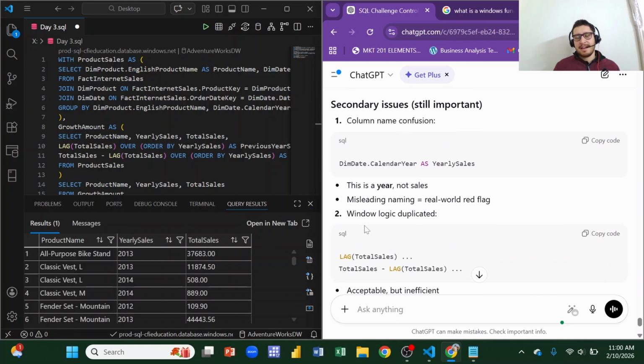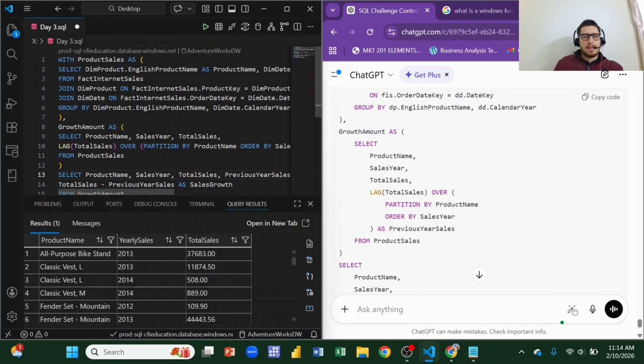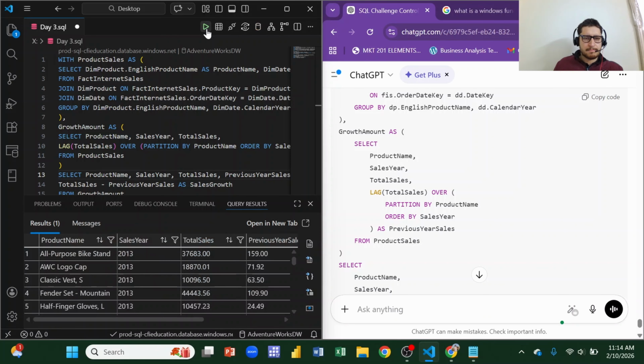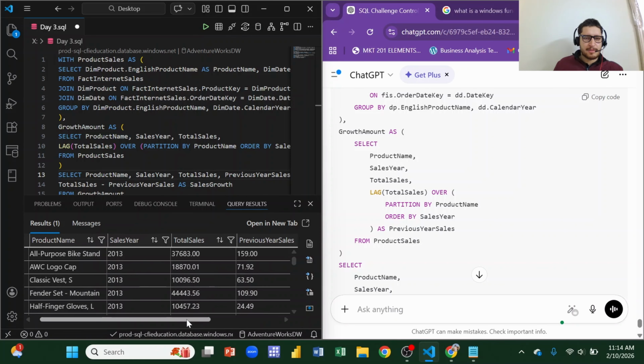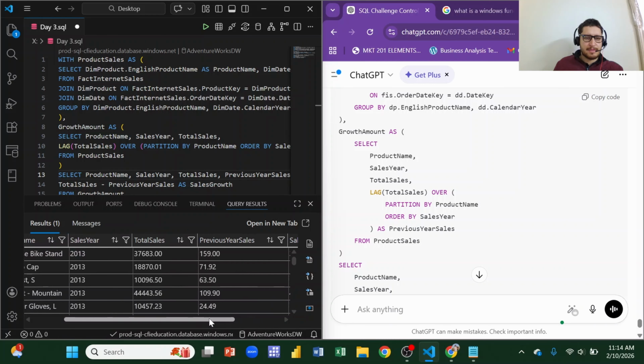Now, window logic duplicated. Acceptable but inefficient, better handled once. So I had duplicated it. Now the corporate grade: I have completed the necessary changes to the code. Let's run this code. This is the code. Okay, now this is perfect.